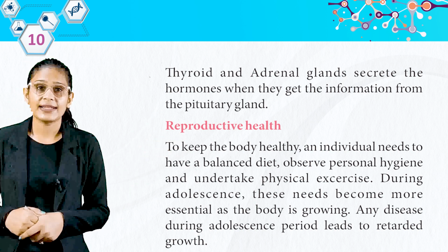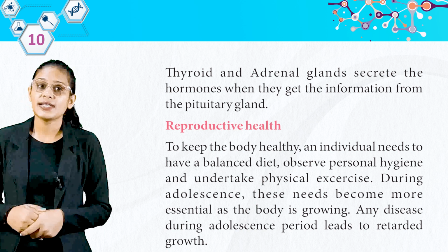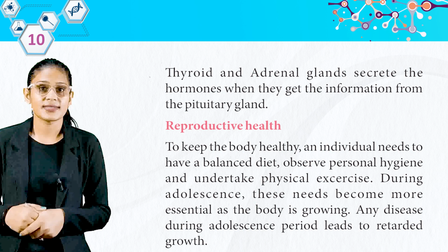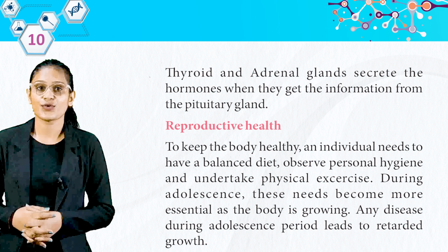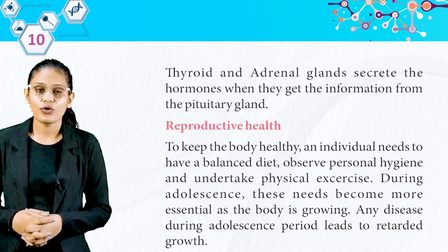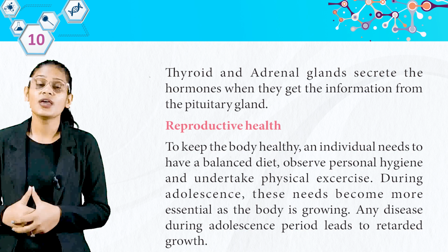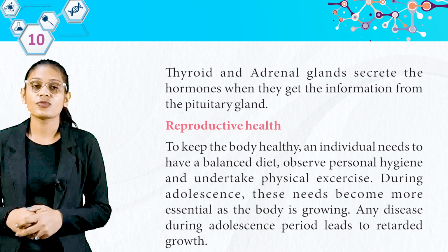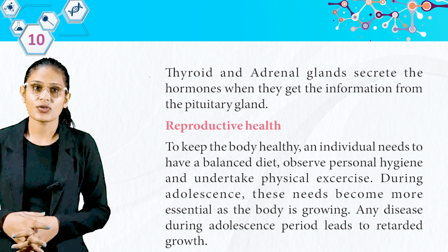To keep the body healthy, an individual needs to have a balanced diet, observe personal hygiene, and undertake physical exercise. During adolescence, these needs become more essential as the body is growing. Any disease during adolescence period leads to retarded growth. So students, you should take a lot of care at this age, because this is the age of development, your body is developing, so you should take great care of your eating and drinking.